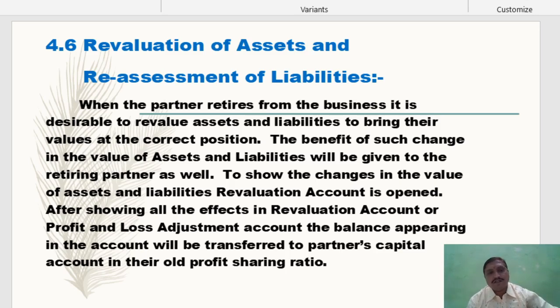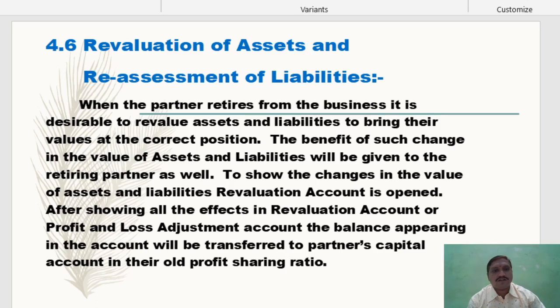If the revaluation account has a credit balance, that is a profit on revaluation, and that amount is payable to partners. So the entry will be: revaluation account debit to all partners' capital or current accounts credit.